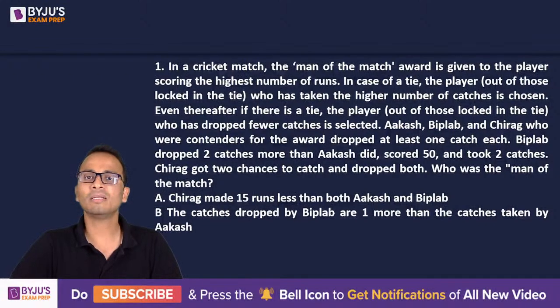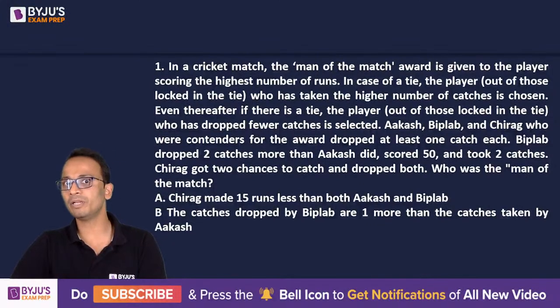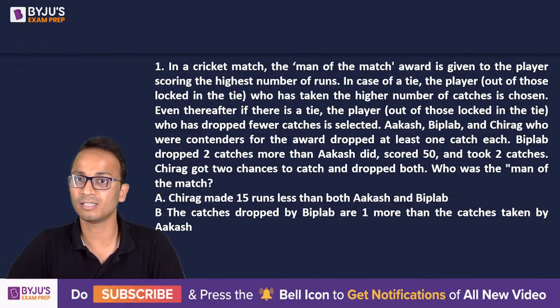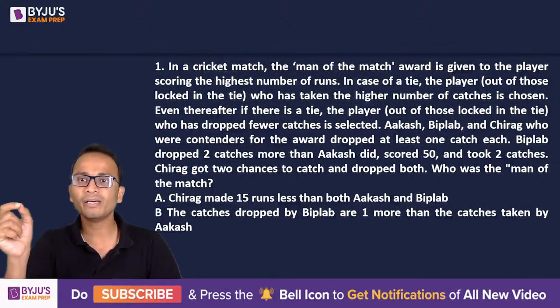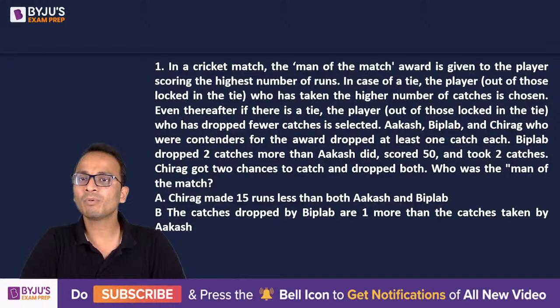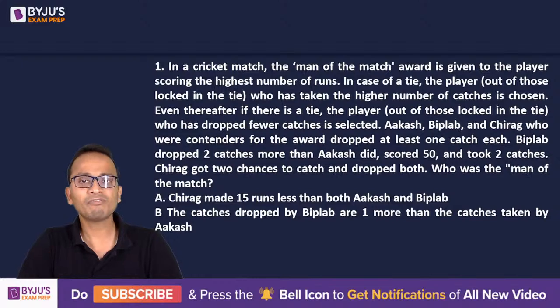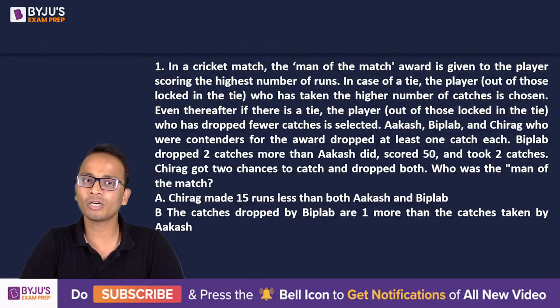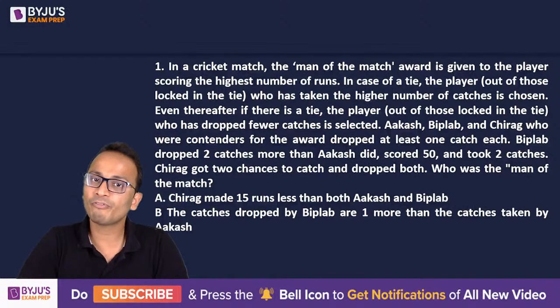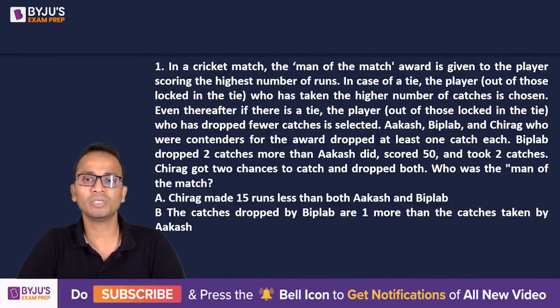In a cricket match, the man of the match award is given to the player scoring the highest number of runs. In case of a tie, the player out of those locked in a tie, so let's say if there are 2 or 3 players who have got the same highest number of runs, then this is a tie. So among those players locked in a tie, the player who has taken the highest number of catches will be chosen as man of the match. Even thereafter, if there is a tie, the player out of those locked in a tie who has dropped fewer catches, the one who has dropped the fewest catches, will be selected.